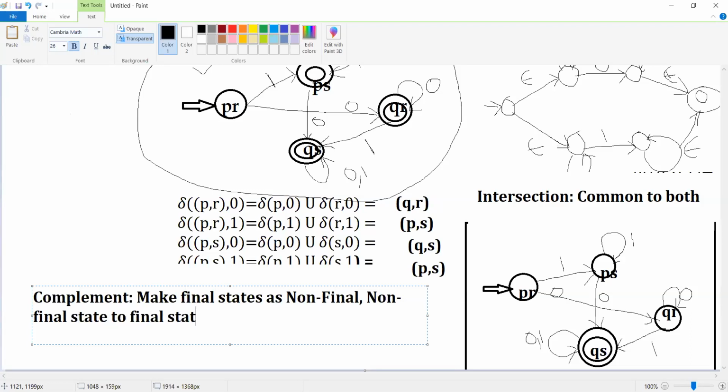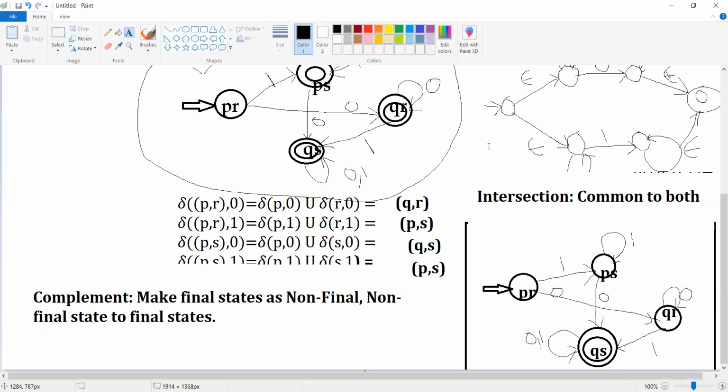That's it. If you are able to do that, that is what we refer to as the complement. Now let's have a look at some examples.